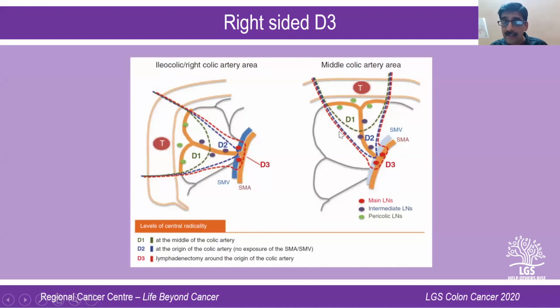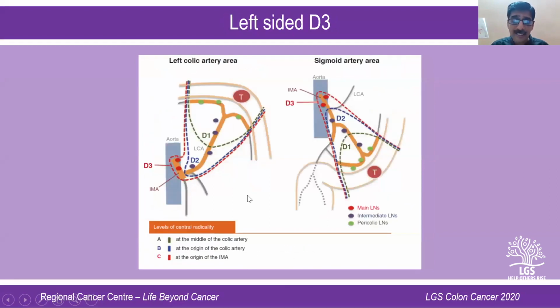When it comes to the middle colic artery area, same thing. You go up to the root of the superior mesenteric artery and vein and take out the nodes on the surface of the superior mesenteric artery and vein. You not only do high ligation, you take out these nodes also. On the left side, same picture, inferior mesenteric artery nodes are also taken out.